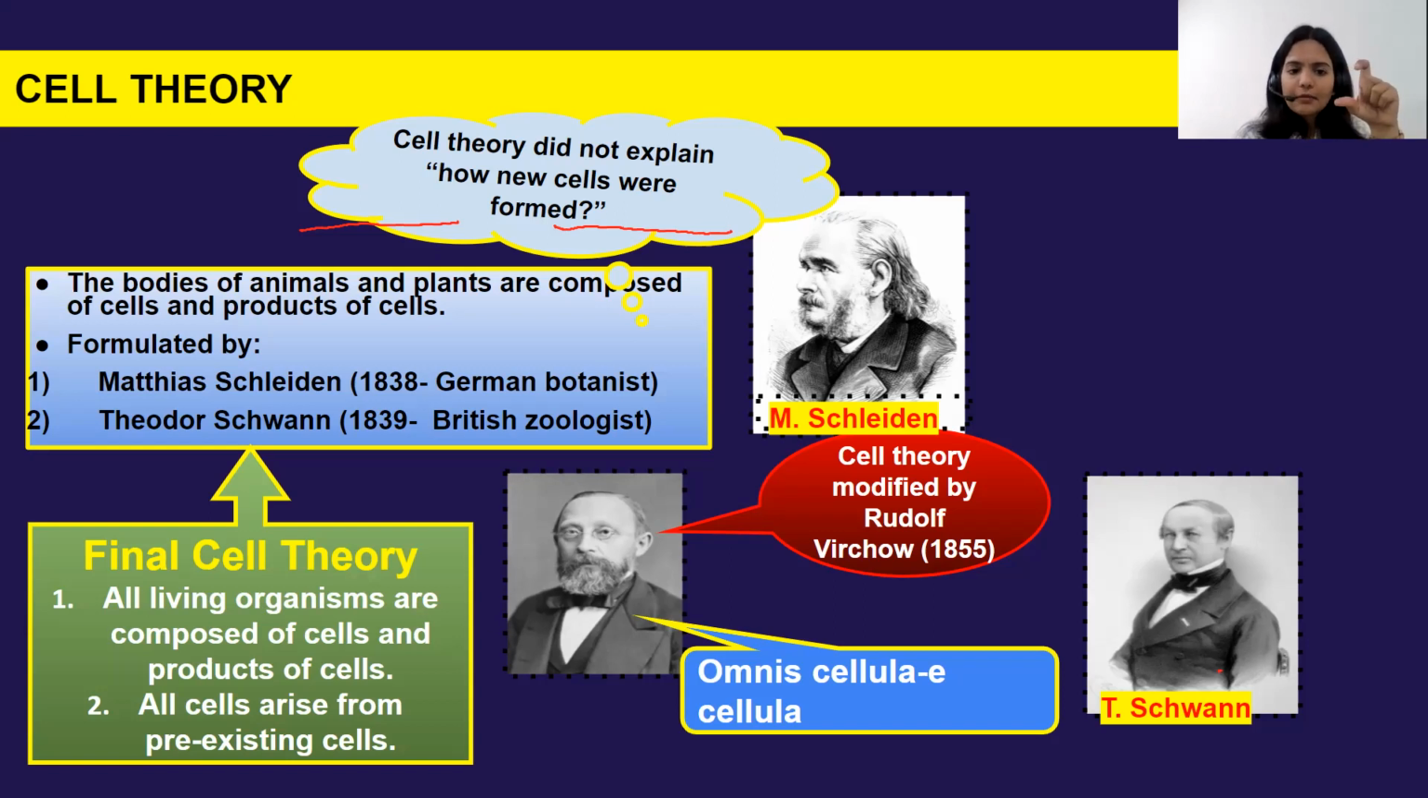But the bodies of animals and plants are composed of cells and products of cells. Whether we talk about plants or animal cells, all organisms, either plant or animal, are made up of cells and their components, or we can say cell organelles. Okay, so M. Schleiden, a German botanist, and Theodor Schwann, a British zoologist, contributed their part in giving the cell theory.